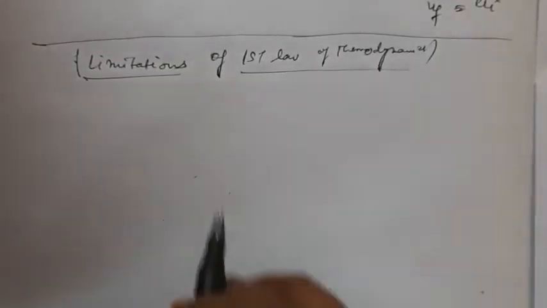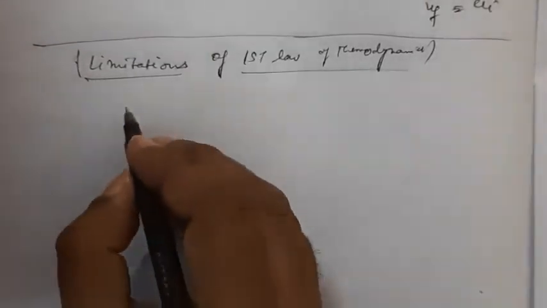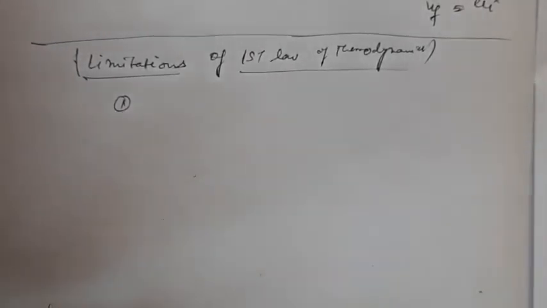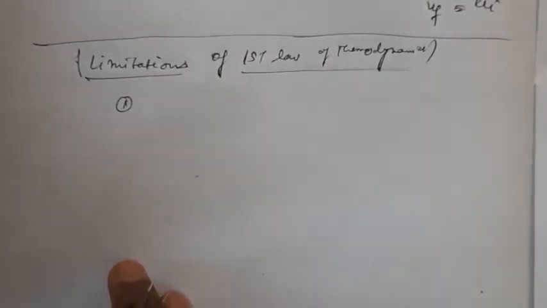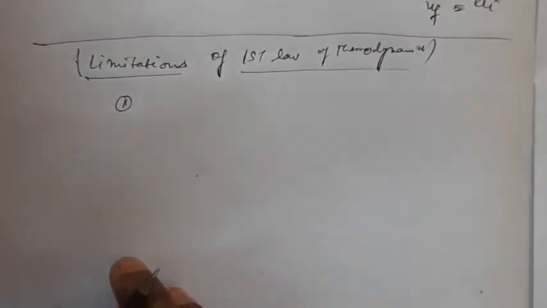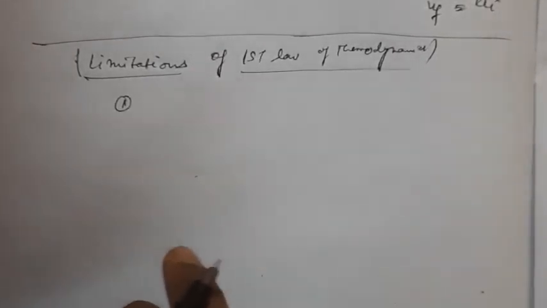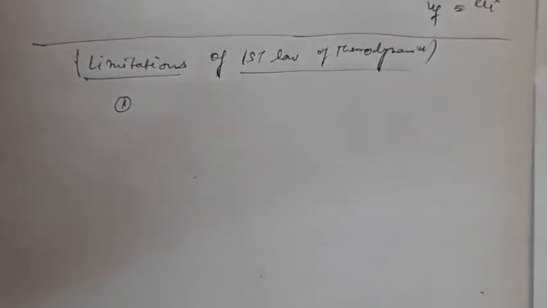Now, this is a very important question. Limitations of the first law of thermodynamics. Number one, heat can flow only from higher to lower temperature and never from lower to higher temperature. Number two, some amount of work can entirely be converted into heat, but complete conversion of heat into work never occurs in nature. So, the maximum heat or work available from a certain amount of work or heat cannot be determined from the first law of thermodynamics.